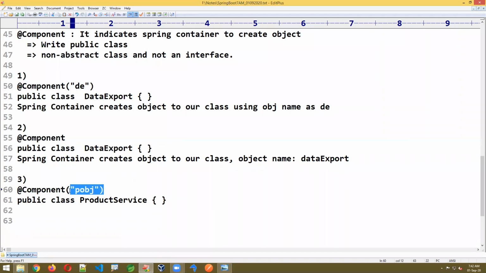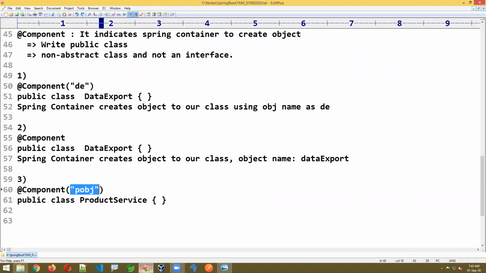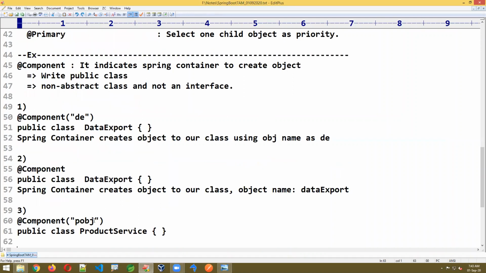In the majority of applications in real time, you won't see the object name. Directly we are just going to write @Component. It's like an ID, yes, we can call it a bean ID if you have learned XML configuration. If you already know XML configuration, forget that, because there is no use for it now. For comparison purposes you can take it, but there is no use of XML configuration here. It's completely gone. So, one small example I gave.